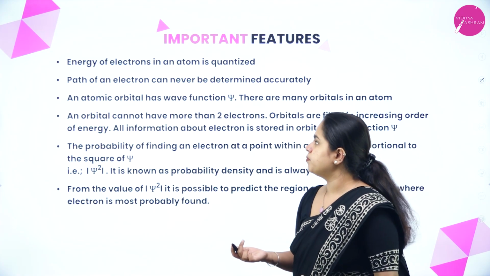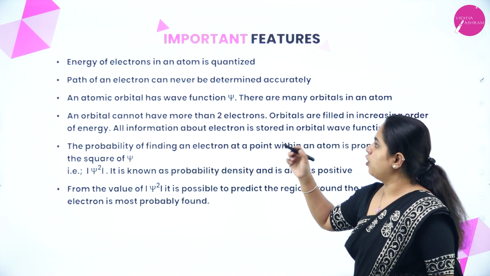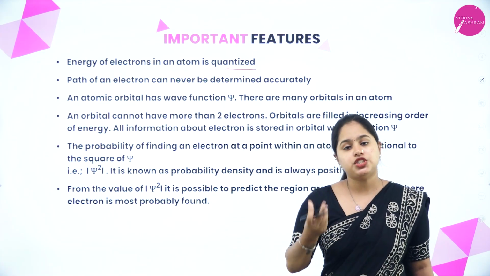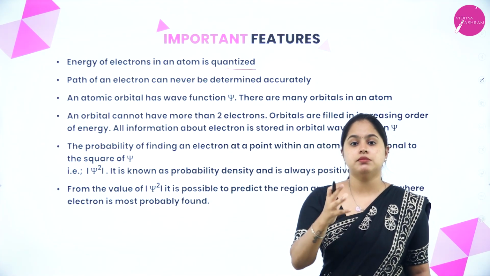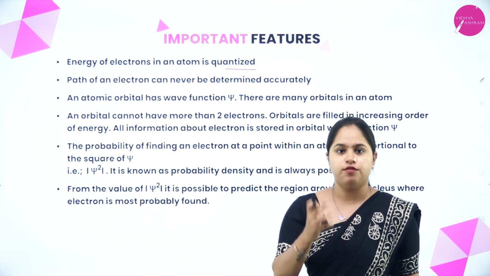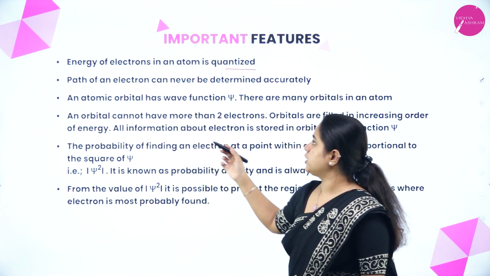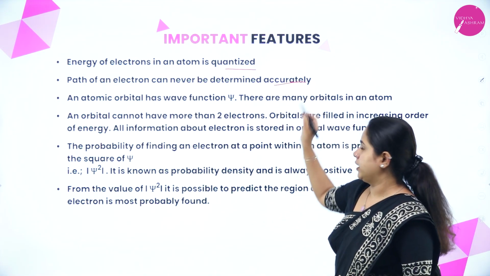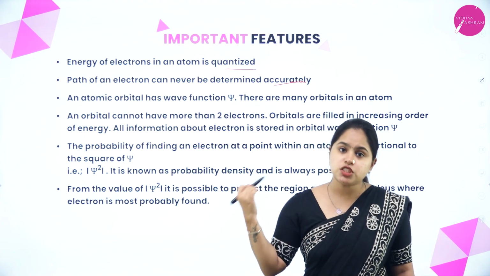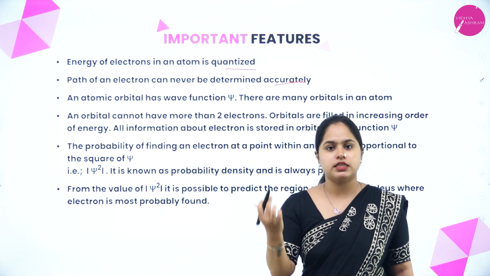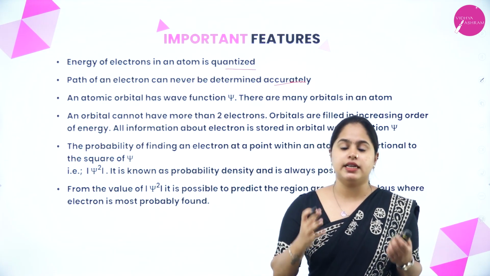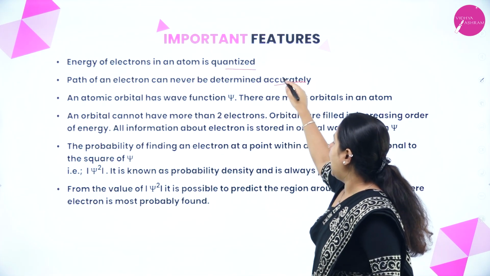Now, let's discuss a few important features that you have to remember under the quantum mechanical model of atom. The first one is that the energy of electrons in an atom is quantized. That means it is having a particular value. Clear? Now, the path of an electron can never be determined accurately. As we studied in Heisenberg's uncertainty principle, the path in which this electron is moving is certainly not a circular path or orbit. It can't be determined perfectly or accurately.